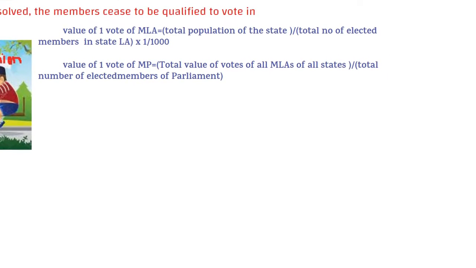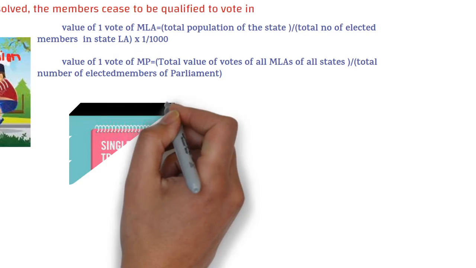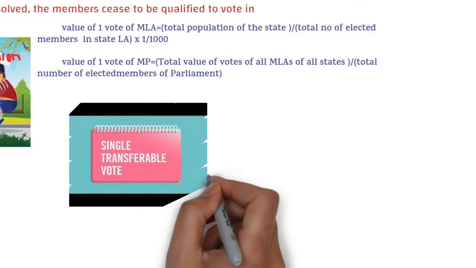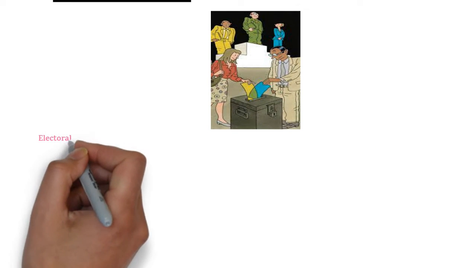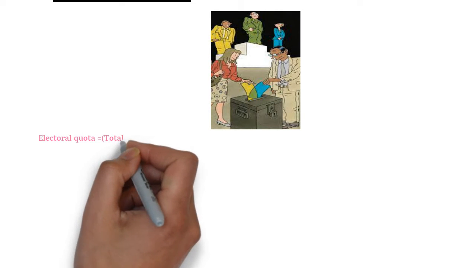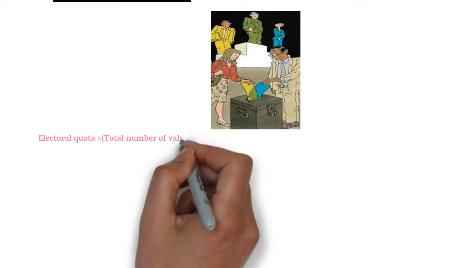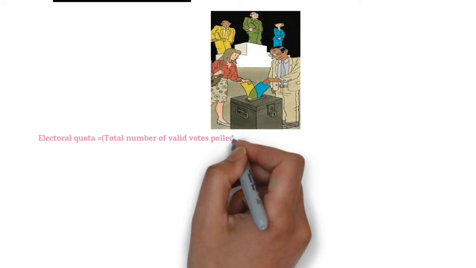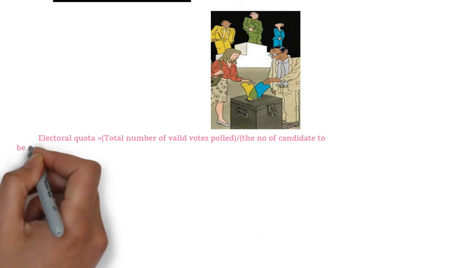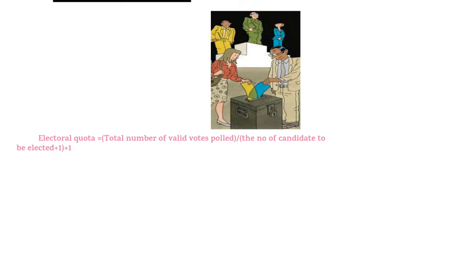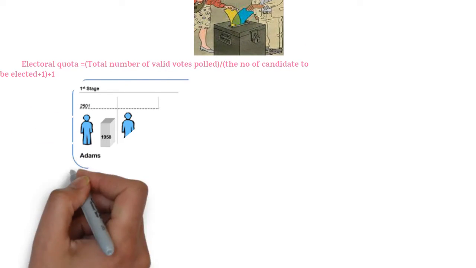Then election is in accordance with the system of proportional representation by means of single transferable vote, and voting is done by secret ballot. Then the candidate to be declared elected has to secure a fixed quota of votes, and how is the quota decided? The electoral quota is equal to total number of valid votes divided by total number of candidates to be elected plus 1, and to balance the equation, plus 1 again.